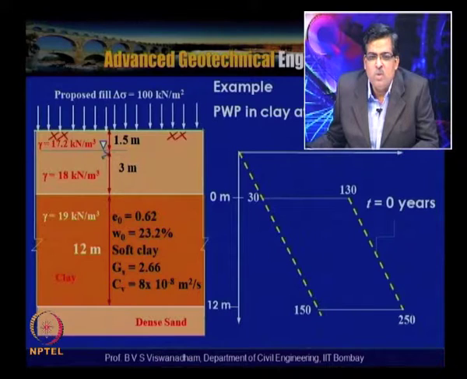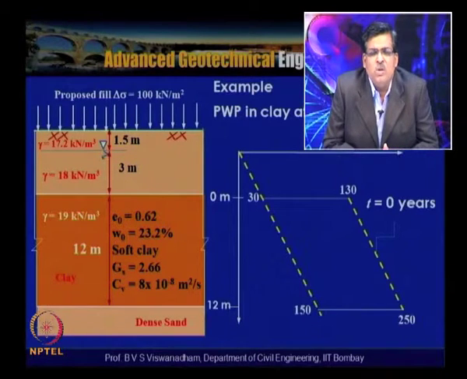So at 0, 3 plus 2, 150 kilopascals will be there. So this is the initial excess pore water pressure. This is provided there is no disturbance of the soil in this particular area, then the hydrostatic pore water pressure conditions are prevalent.